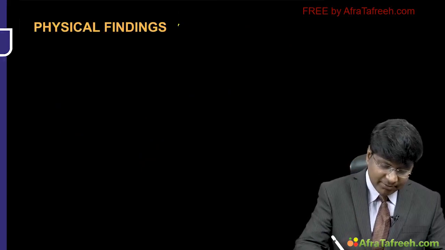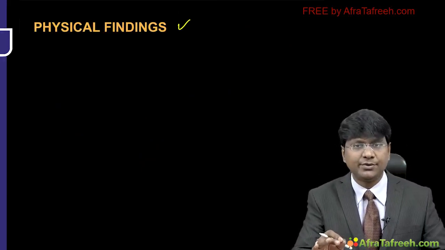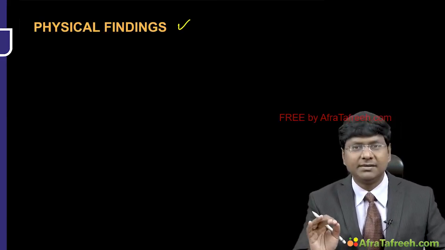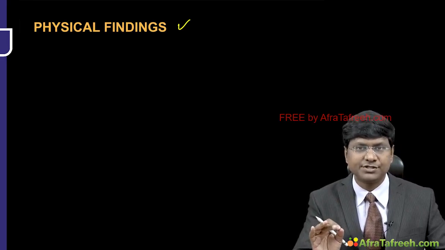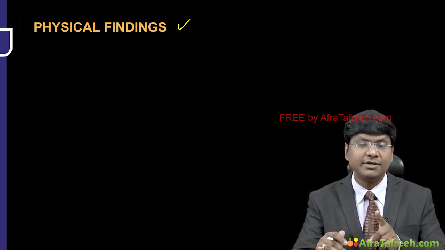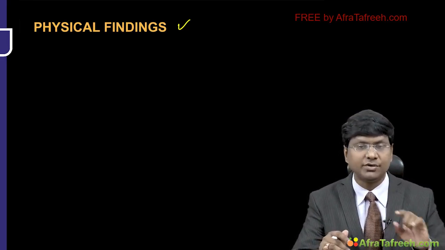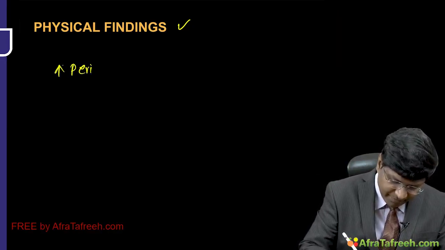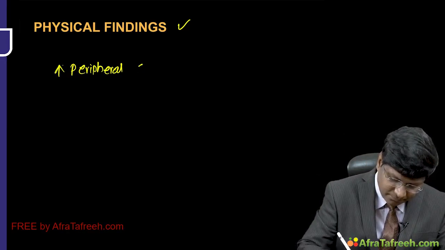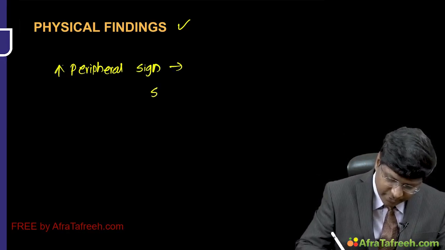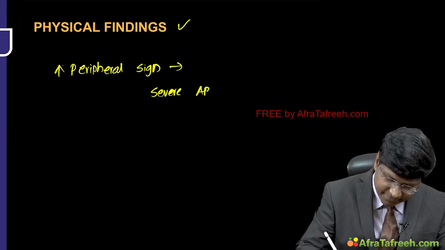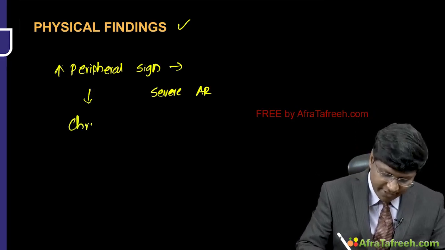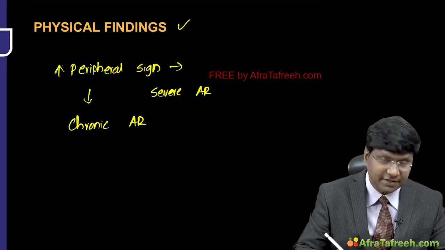Now let us discuss the examination findings in patients with aortic regurgitation. If you see the physical examination findings, the peripheral signs in case of aortic regurgitation, I will be telling you all these. They are very common in chronic aortic regurgitation, but not in acute aortic regurgitation. And the more the number of peripheral signs, the more severe is the aortic regurgitation. There are multiple peripheral signs, and they are present in chronic AR, but not in acute AR.